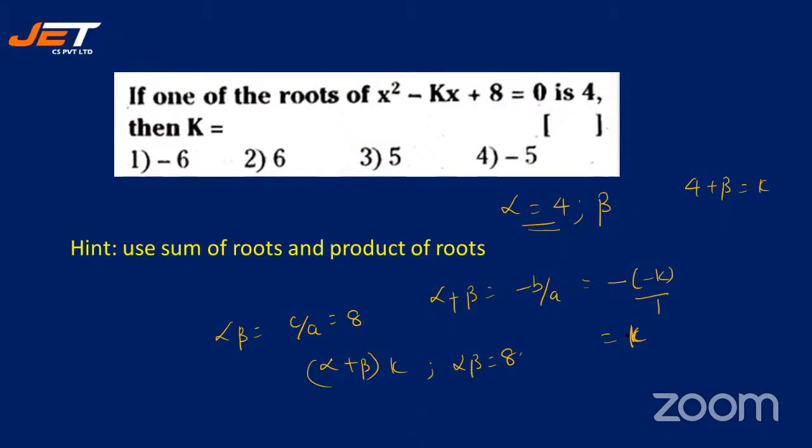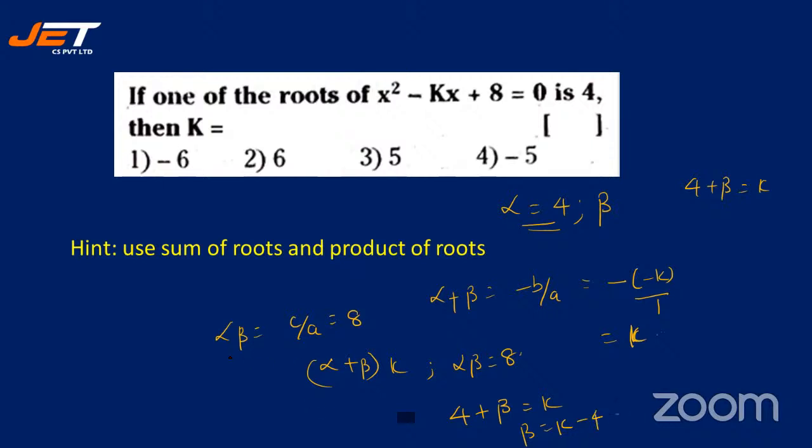Now with this, let's find out the value of beta. So alpha plus beta is minus b by a. What is minus b by a? It is k by 1, which is k. You know the value of alpha as 4, and beta as beta, which is k. All right. So what is the value of beta? It should be k minus 4.